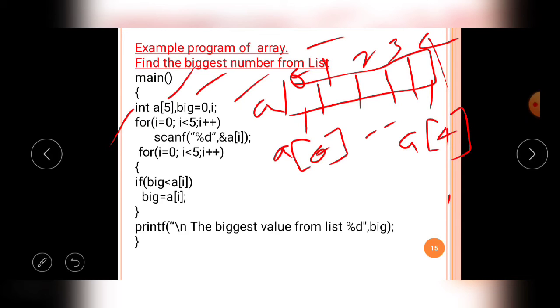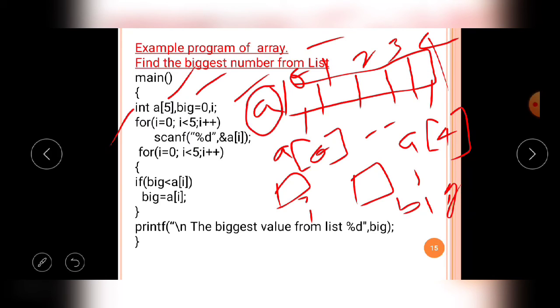Then one more variable is declared, that is big, and one more variable is declared, called I. So in the memory there are 3 variables declared. I is an integer variable used to control the for loops. The big variable is used to store the biggest value of the list. And a is an array variable belonging to the integer data type.